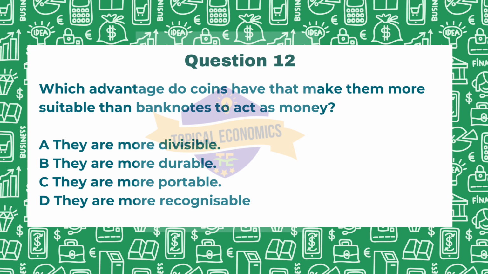Here, when we look at option A, coins can be divided into smaller denominations, but banknotes also come in various denominations, making this characteristic not exclusive to coins. So this is not the answer. Coming to option B, they are more durable. So this is the correct answer. Because coins typically are made up of metal, they are more resistant to wear and tear compared to paper banknotes, which can easily become damaged over time.